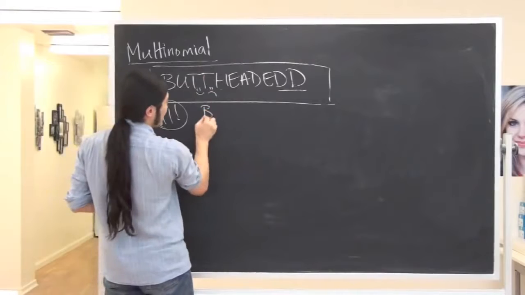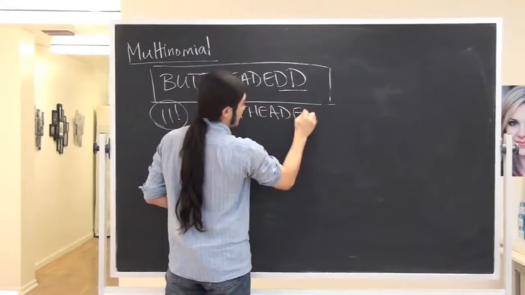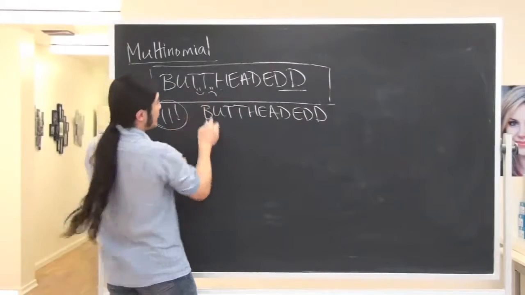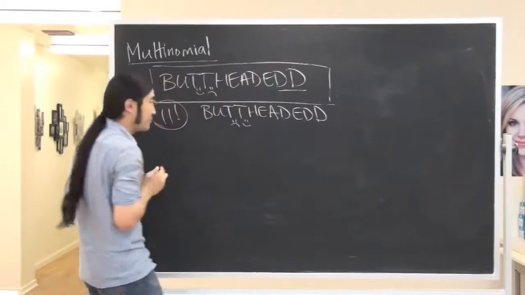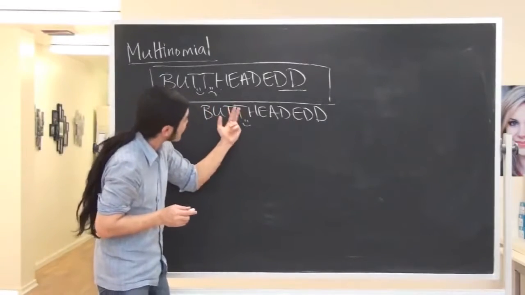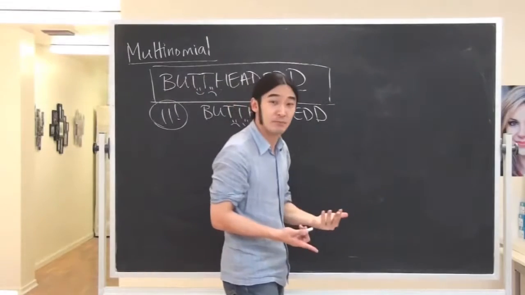So if we end up with this setup, butt-headed, exactly the same word, right? But the way we counted, it was different, smiley and frowny versus frowny and smiley. Do you guys agree with that? So again, I'm making a mistake. I'm counting it as if you can tell these two guys apart when you really can't. So how many ways did I mess up?